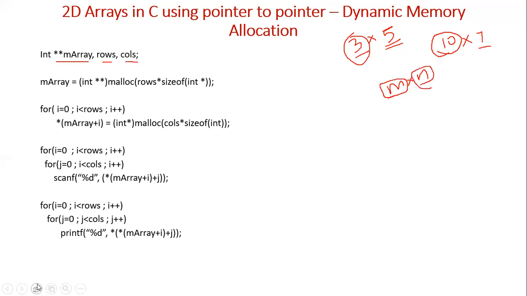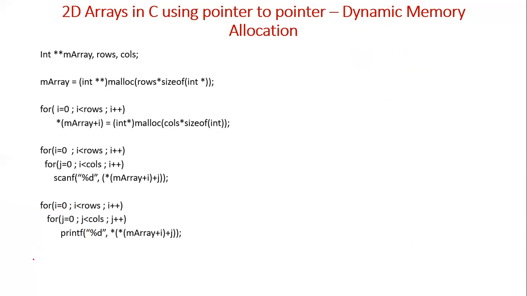So why am I telling this? For every one-dimensional array we need a pointer. In C, a two-dimensional array is nothing but a collection of one-dimensional arrays, a set of one-dimensional arrays. So for every one-dimensional array we need a pointer.